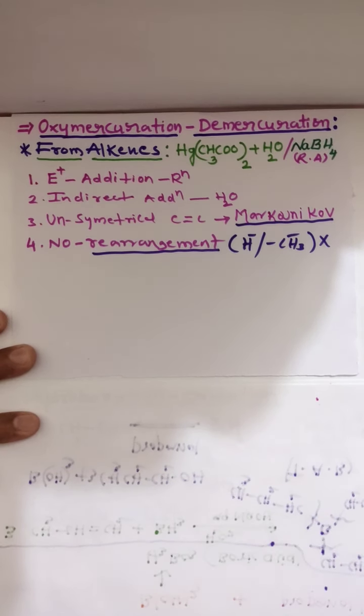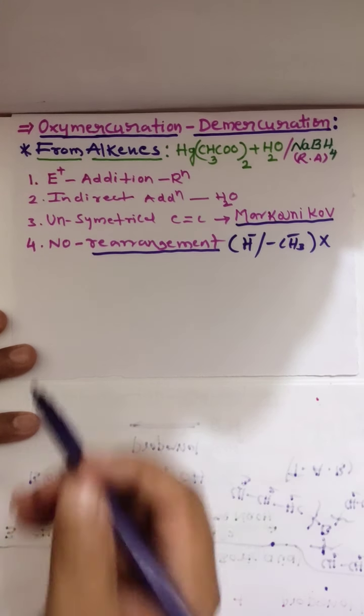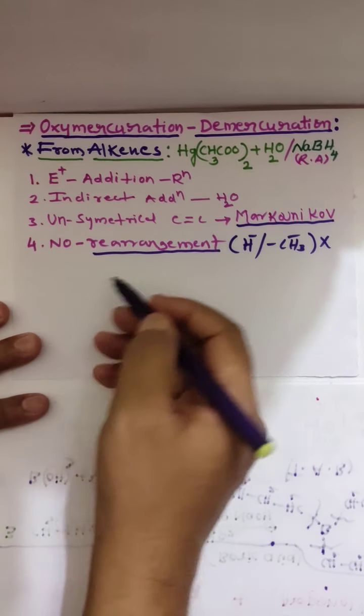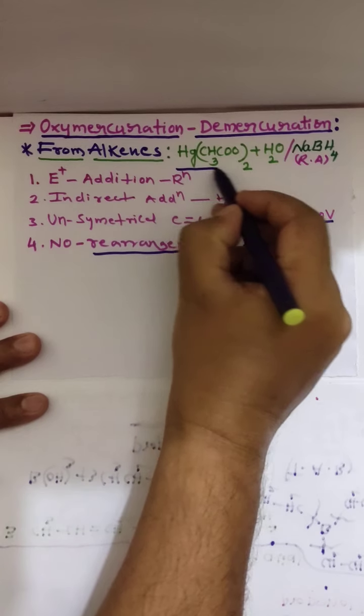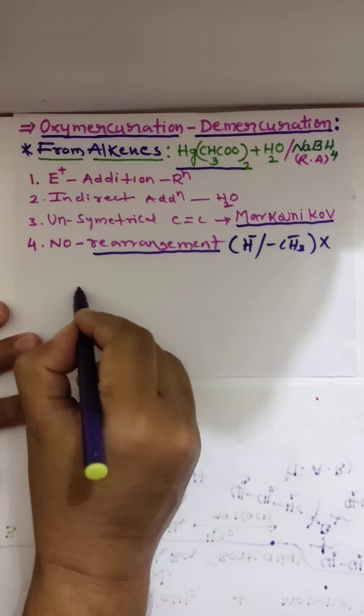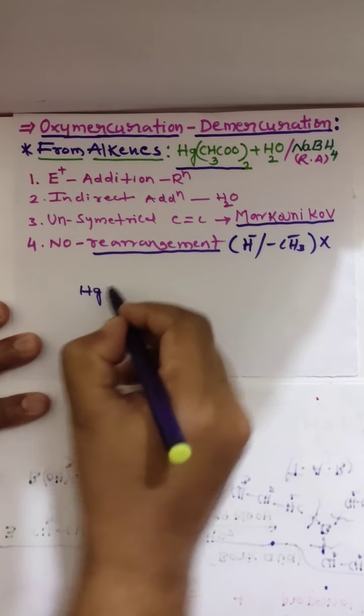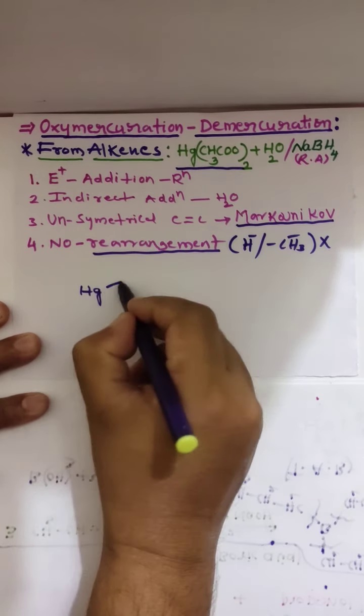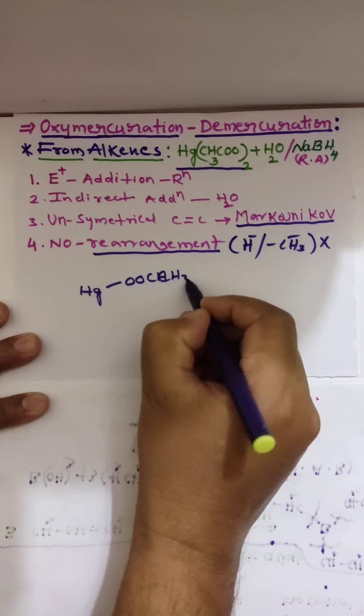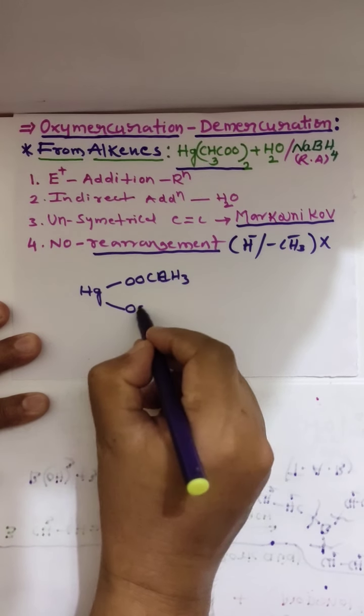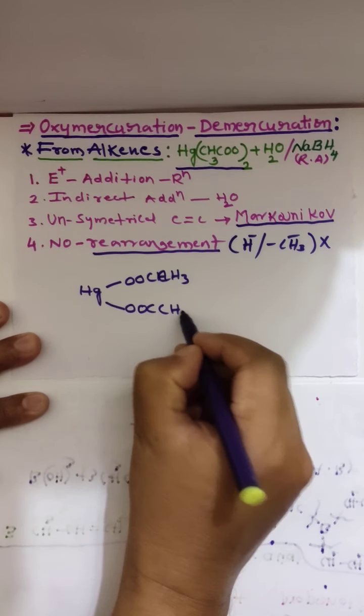Clear? Then why are we calling it oxymercuration? Go here. Mercuric acetate we have. I am writing mercuric acetate like this. This is mercuric acetate.